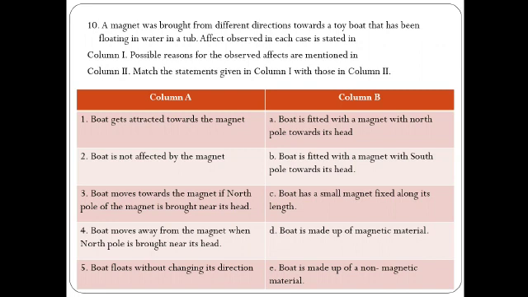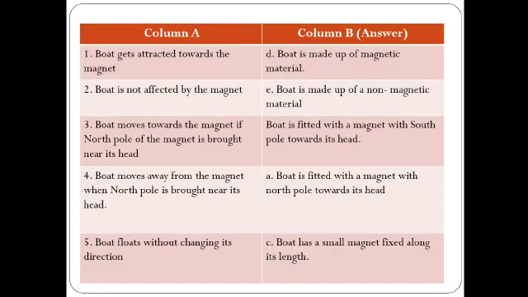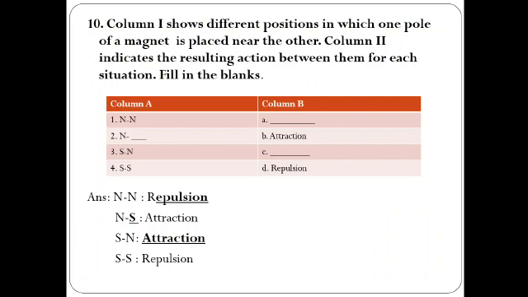Moving to the next, boat moves away from the magnet when the north pole is brought near the end. So definitely the boat's magnet has a north pole. When both north poles come in contact with each other, they will move away. Last one is boat floats without changing its direction. It will happen when the boat has a small magnet fixed along its length. So here is the match the following answer, and you can follow this also. Here we move to the last question of the exercise.